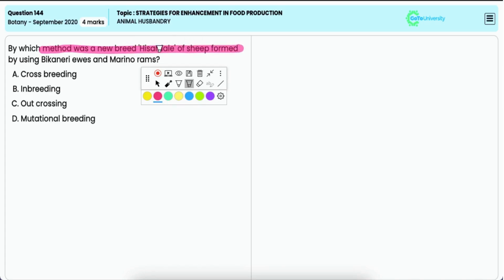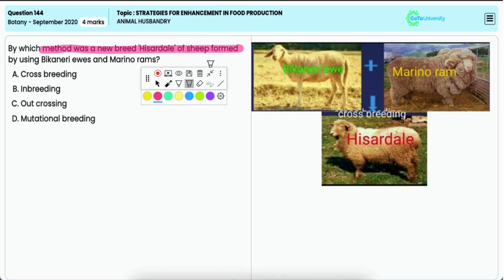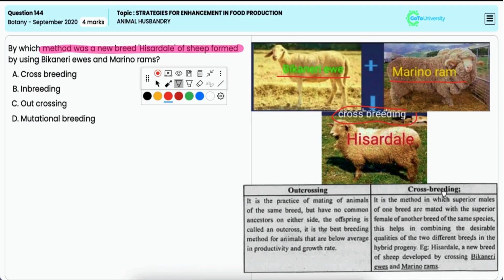Option A, crossbreeding. The breed Hisardale was developed by crossbreeding only, and it was crossed between the Bikaneri ewes, which is a native Indian breed, and Merino rams, which is a foreign breed and which is very famous for its fine wool. So crossbreeding combines the desirable traits of both the parent breeds. And in this case, the aim was to improve the wool quality as well as the adaptability of the sheep. Hence, this is the correct option.